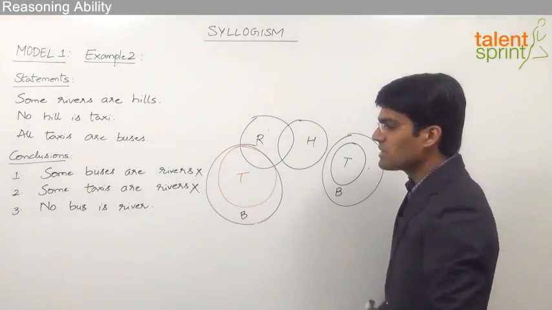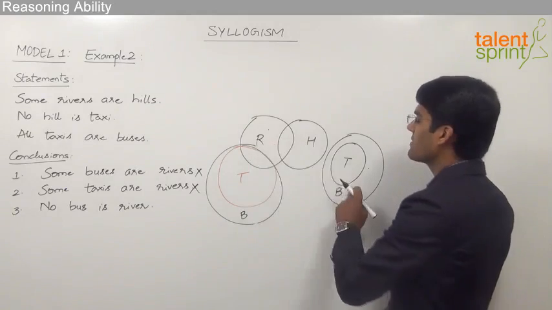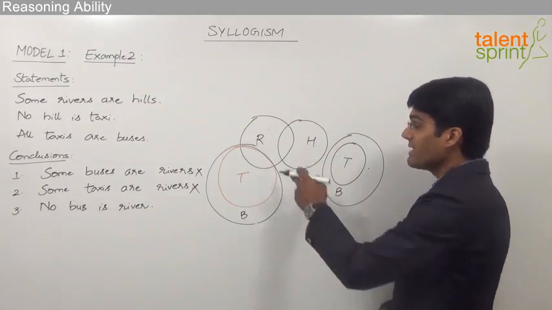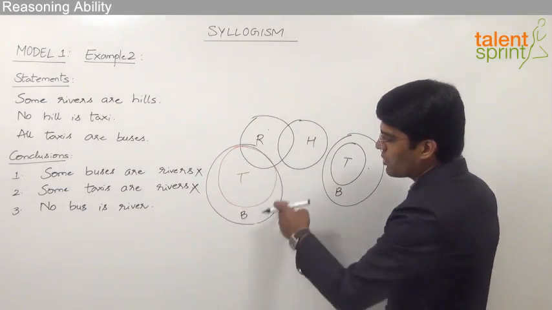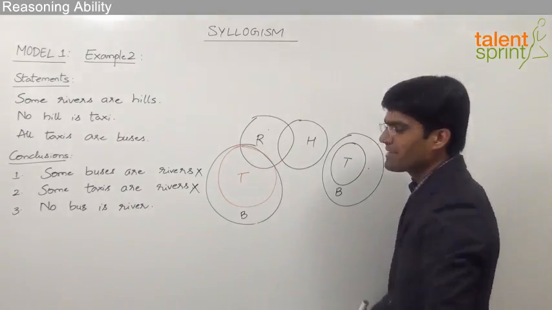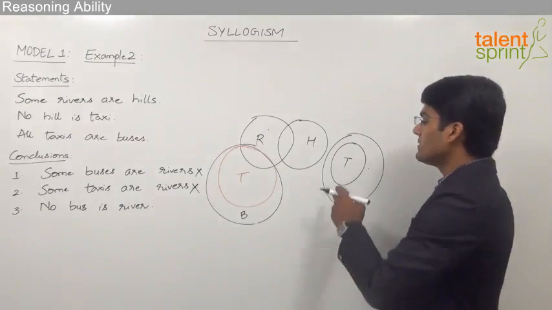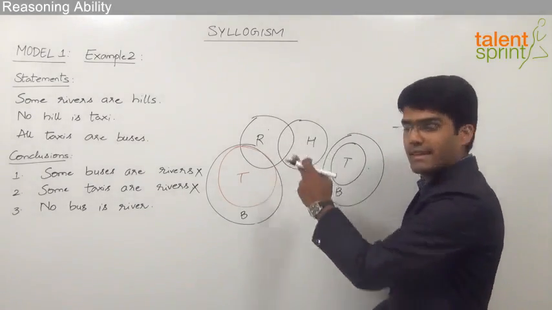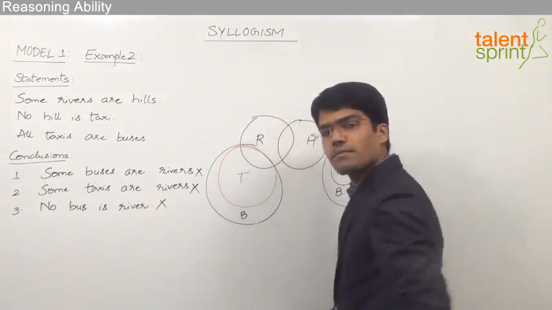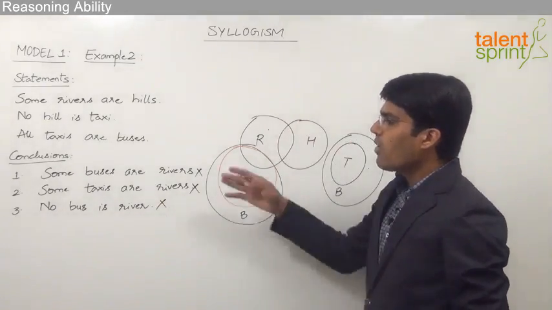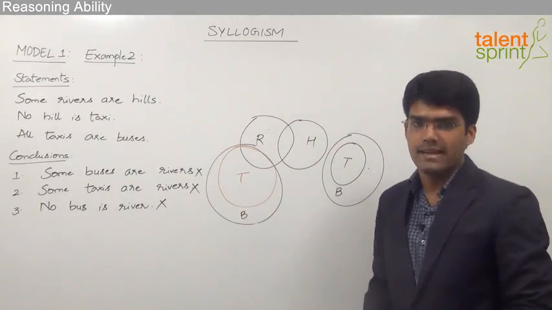And the last conclusion here is: no bus is a river. Now if you go by the basic diagram, buses and rivers do not overlap each other. So we can say that no bus is a river. But if we take the bus as shown here, we find that there is an overlapping between buses and rivers. So again we find that the last conclusion, no bus is river, is true in the first diagram, that is the basic diagram, but it fails in the second diagram. So conclusion number 3 is also false. So friends, as we can see here, all the 3 conclusions given here are false either in the first diagram or in the second diagram.